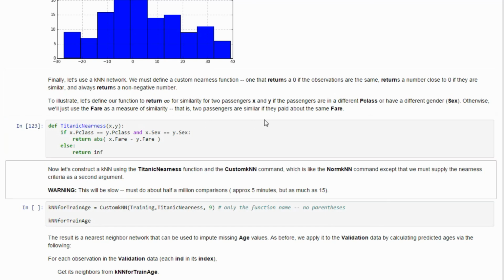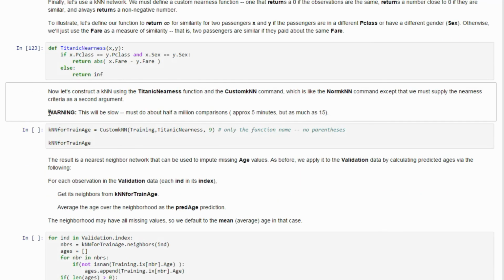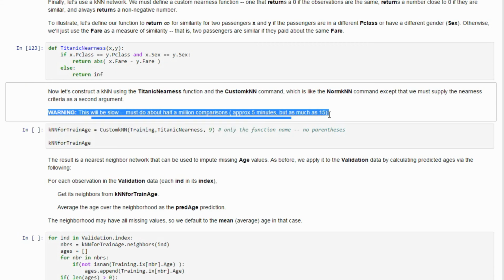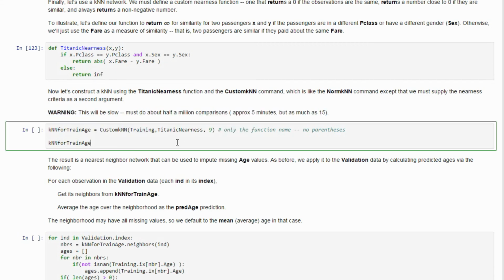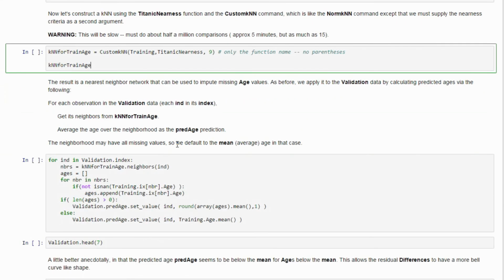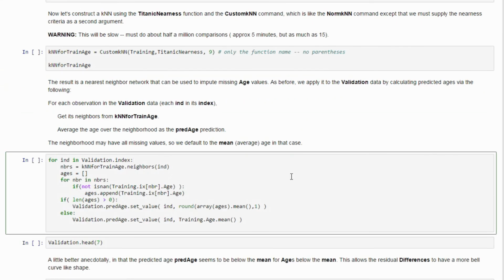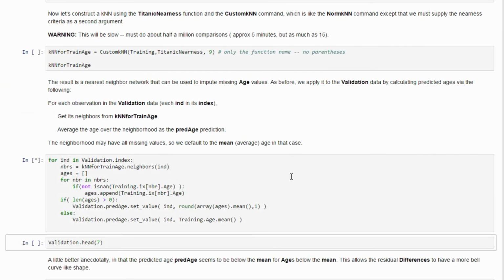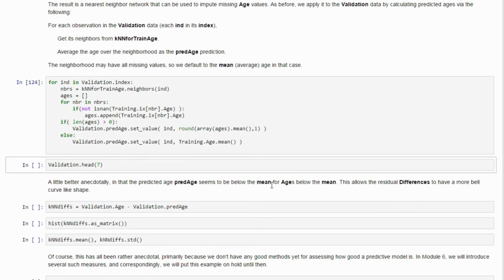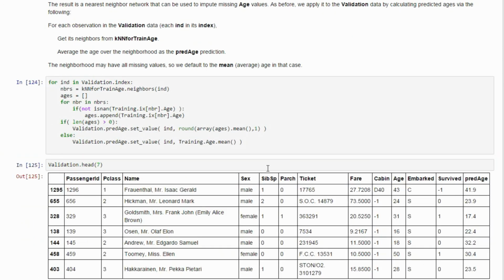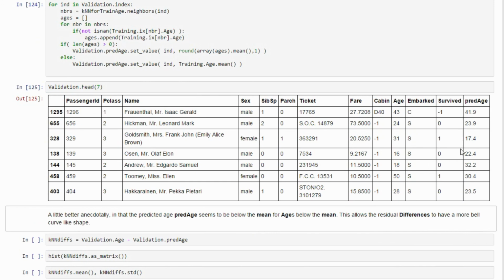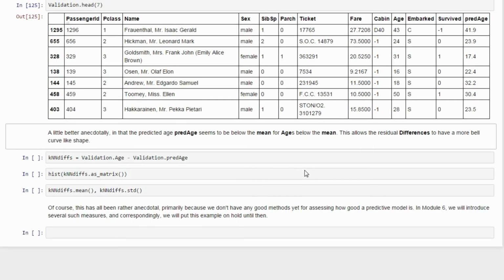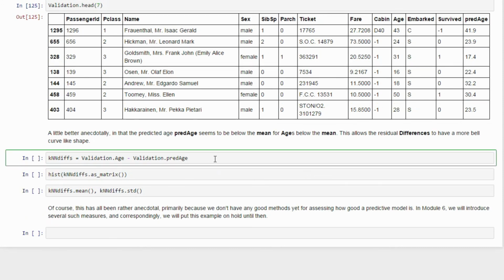But what if we base it on class and gender? So this could be slow, but what we're doing is using a decision approach to get a k nearest neighbors. And now we're going to impute missing values by looking at their gender and their cabin, and you can see we get better matches in some sense.